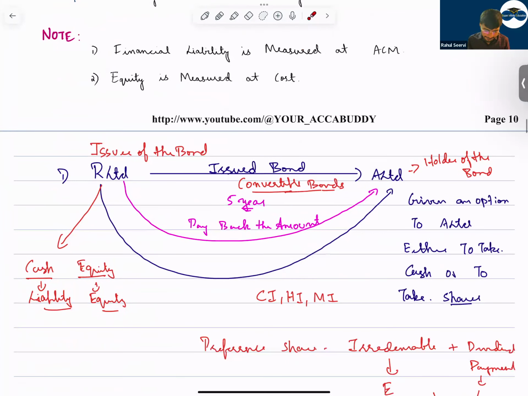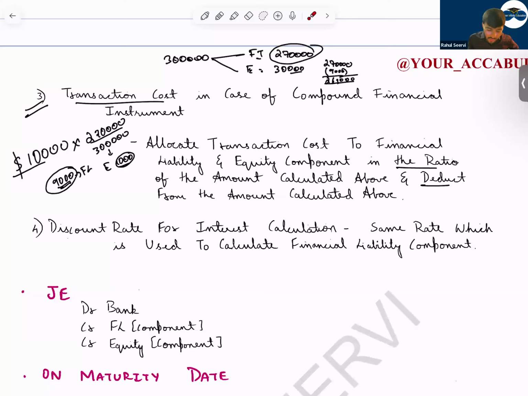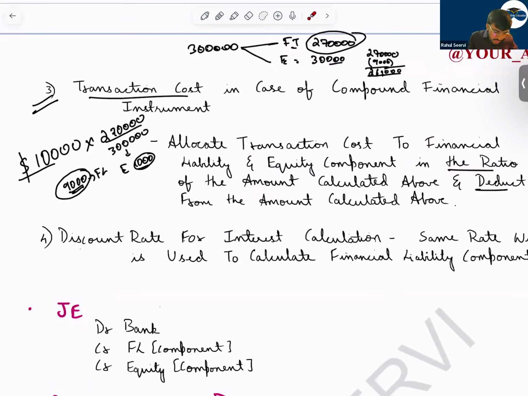Now see here for transaction cost. In case of transaction cost in compound financial instrument, what should we do? Allocate transaction cost to financial liability and equity in the ratio of the amounts calculated. That means, say today the value was 3 lakhs. My financial liability came to 2,70,000. Equity came to 30,000. Now the transaction cost is 10,000.